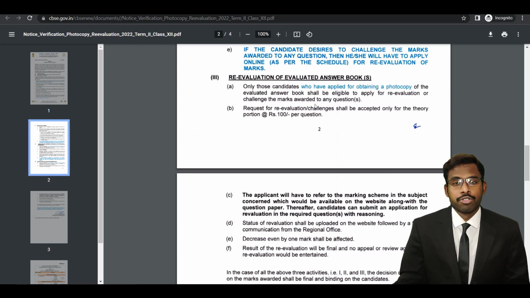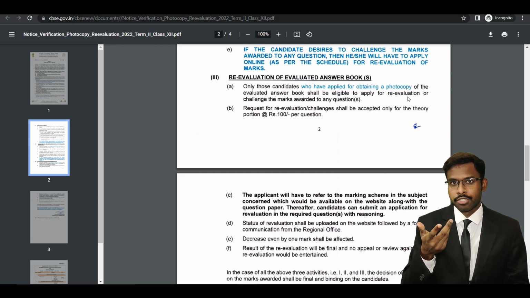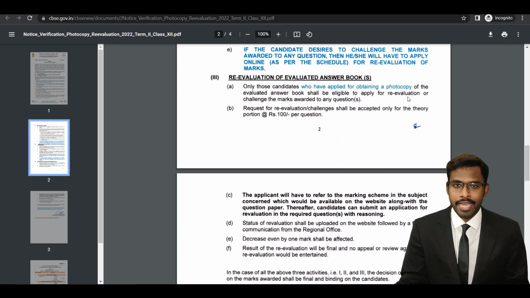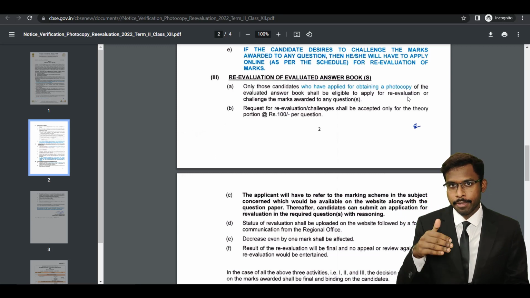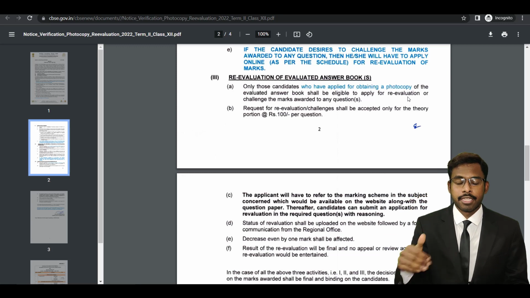Okay, let's say you have got some marks for a particular question and you're not satisfied with that marks. You can challenge the CBSE board to recheck the answer so that the CBSE can increase that mark for that particular question. So only those candidates who apply for obtaining photocopy of the evaluated answer booklet will be eligible to apply for reevaluation. So now, if you want to apply for reevaluation, then you have to obtain the photocopy. Okay, so you have to do the process by process. So if you want to apply for photocopy, you need verification marks. But if you want to apply for reevaluation, you need a photocopy. So everything is step by step.